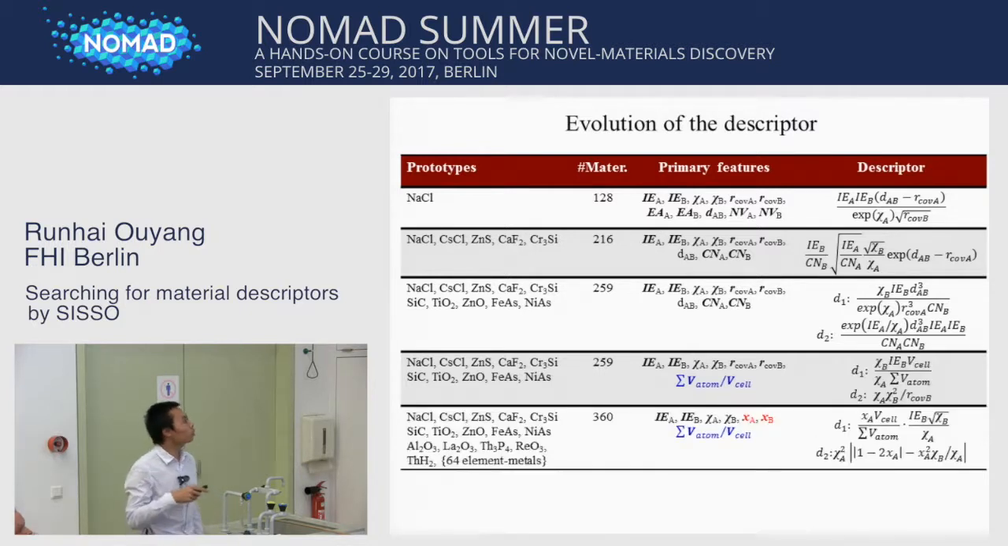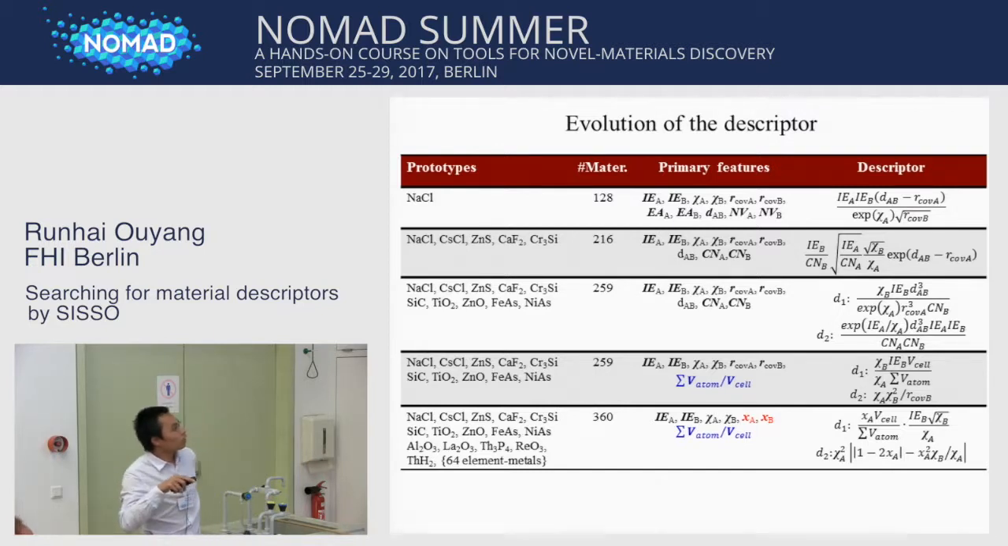Finally, we increase the number of prototypes up to 15, and also we include 64 element metals. But then again, we found these primary features can't yield a descriptor for total classification. Then again, we realized that the atomic ratio is needed, because you see here the aluminum oxide is A2B3, the Th3P4 is A3B4, and here A1B3. So they have quite different atomic ratios.